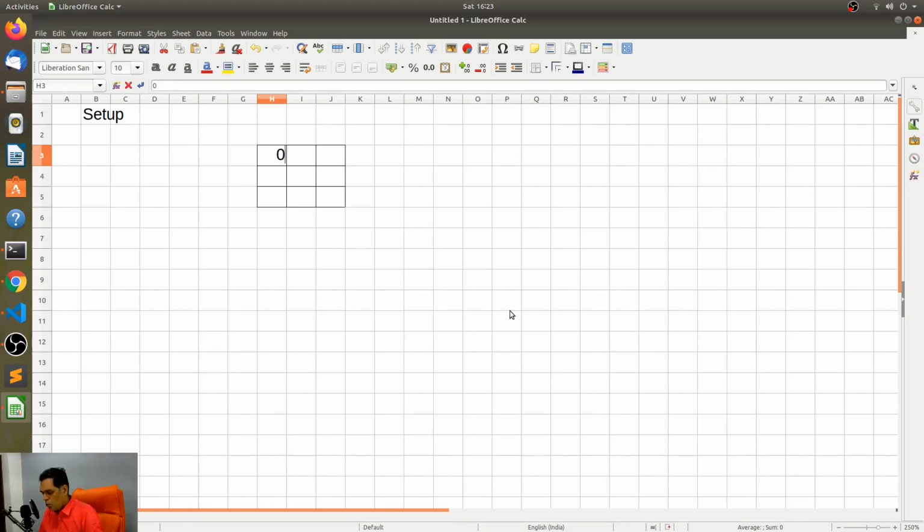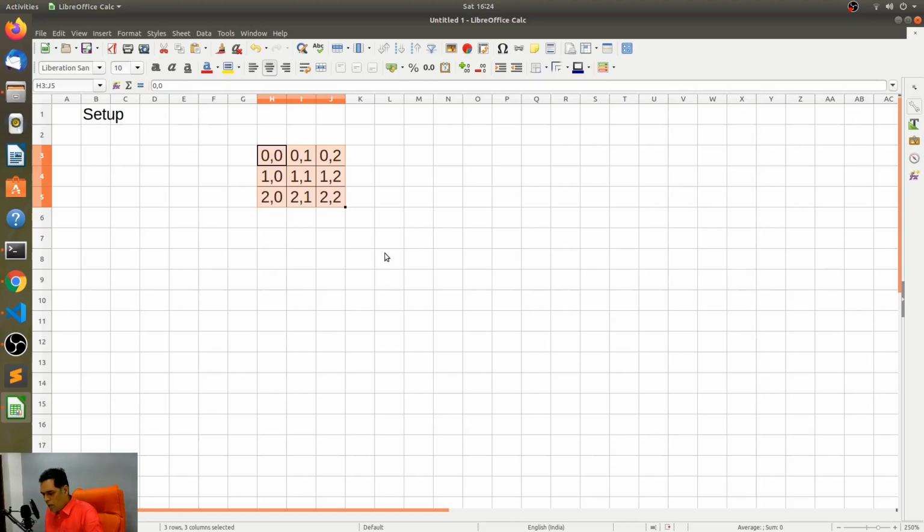So this would be 0, 0. This would be 0, 1. 0, 2. What is this? 1, 0, 1, 1. Is that correct? Yeah. And then 1, 2. And then 2, 0, 2, 1, and then 2, 2. So this is an array that I have. This is how it is supposed to look. Let me just center these things also.